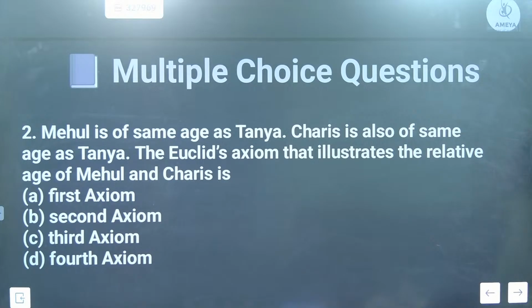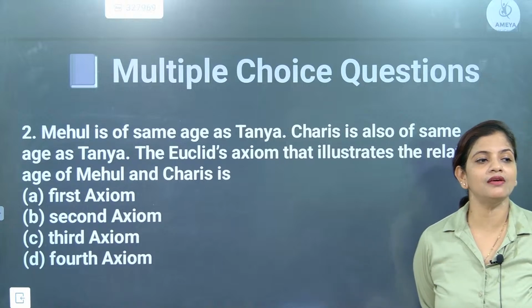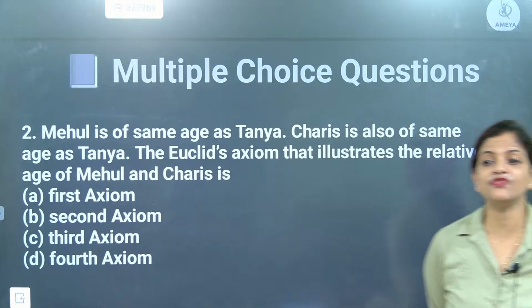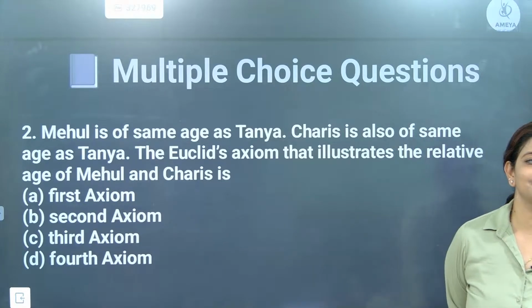Mehul is of the same age as Tanya. Charish is also of the same age as Tanya. Which Euclid axiom illustrates the relative age of Mehul and Charish? Second axiom, correct? A is equal to B, B is equal to C, A is equal to C. Was it first axiom or second axiom?